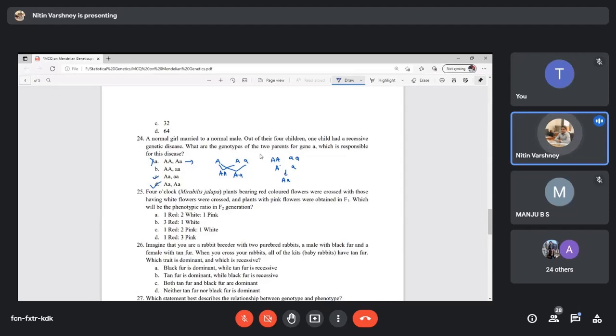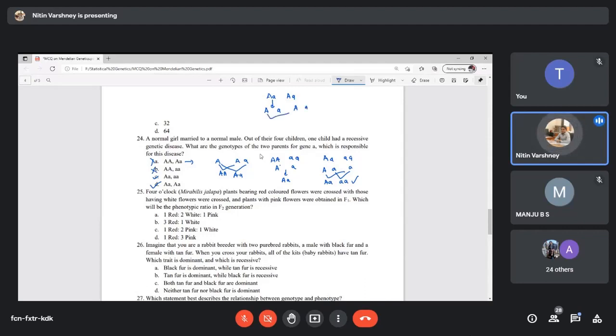The third option is capital A small a crossed with small a small a. This is also wrong. Here I will get two types of gamete, capital A and small a, and here only one gamete, that is small a. So the offspring are capital A small a and small a small a, but there are only two offspring types. In the next case, capital A small a and capital A small a, there two gametes will be there, capital A and small a, and here capital A and small a.